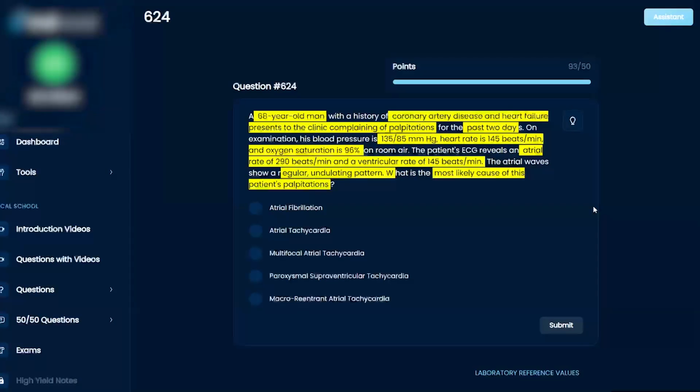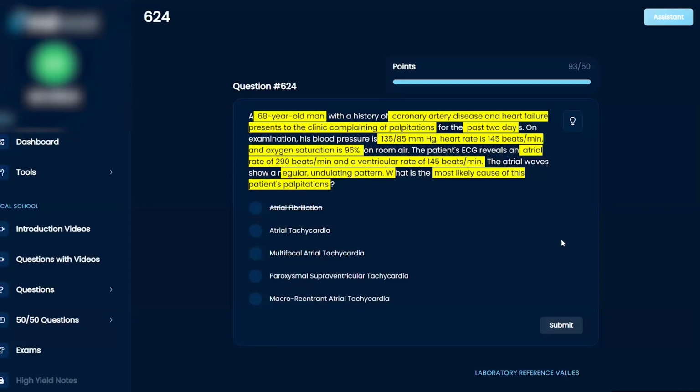So breaking this down one by one, atrial fibrillation is not the right answer because you would see a complete absence of P waves, and we clearly see atrial waves on the EKG. Multifocal atrial tachycardia, isn't that like the cause of AFib?